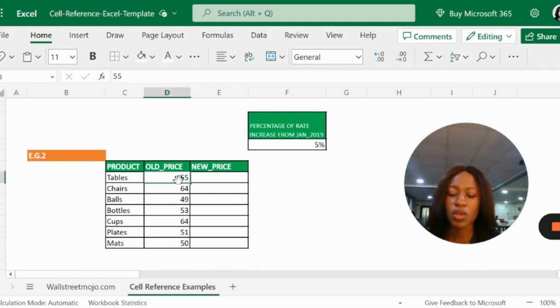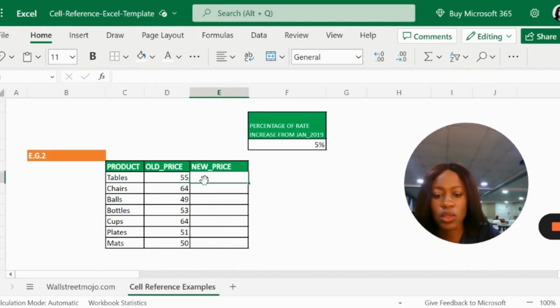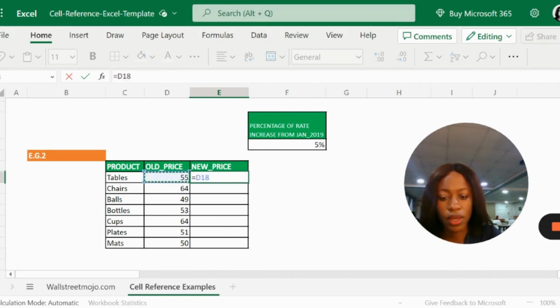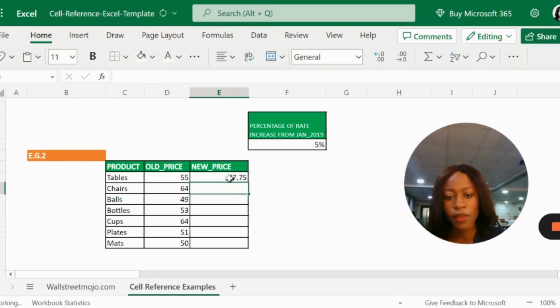So the company is increasing the price of products by 5% across board. So the new price is going to be the old price plus the percentage of the old price. So that's old price times the percentage information here, and that's 5%. So we can see that it has calculated that value for us.